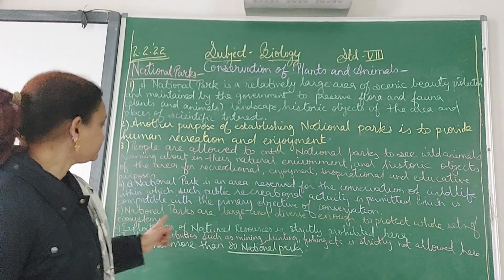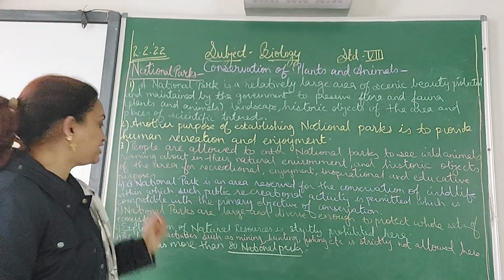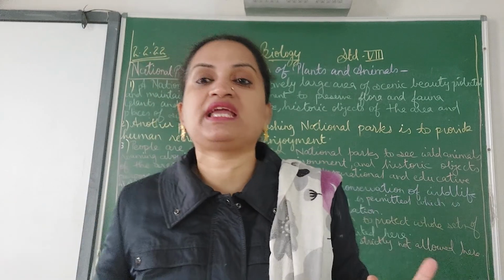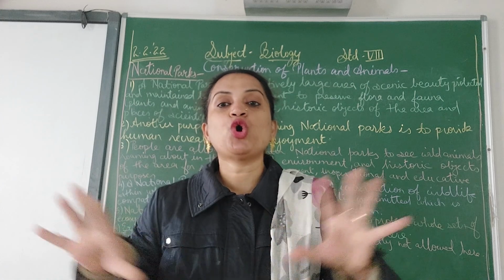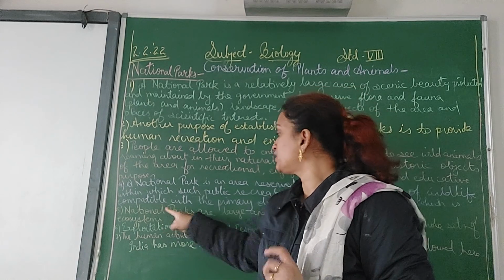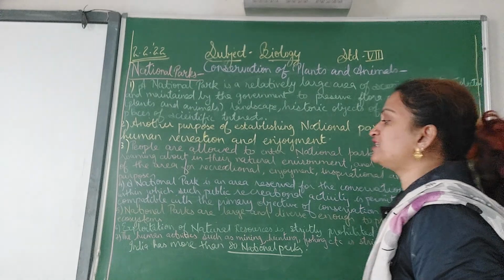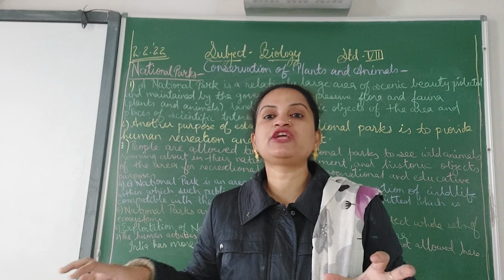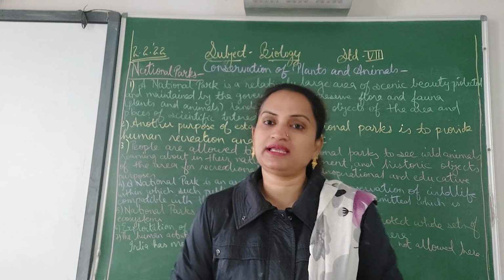Now, national parks are large and diverse enough to protect whole sets of ecosystems. National parks are made by the government in a very vast area, a very big area, so that the ecosystem of that particular area is nicely maintained. A whole set of ecosystems is maintained there properly. They are such that all the ecosystems of that particular area are also protected. Ecosystem, you understood, na kids? Yes.